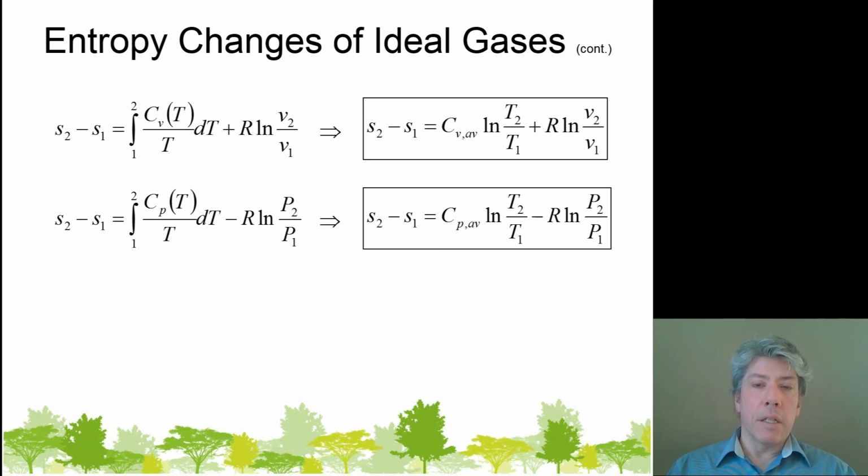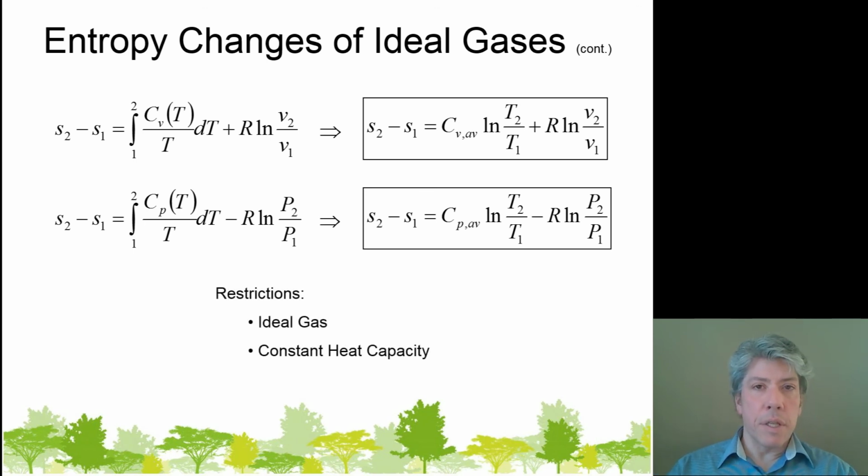Now, what is relatively close? Well, you have to make that decision yourself, but a lot of times, when the temperature changes by less than 1,000 degrees Celsius, less than 500 degrees Celsius, most of the time the heat capacity won't vary a whole lot. And so this is a good first pass, if you will, at estimating the entropy change for an ideal gas going between two states. So the restrictions on these equations are number one, ideal gas, and number two, constant heat capacity. Those are requirements before these equations are valid.